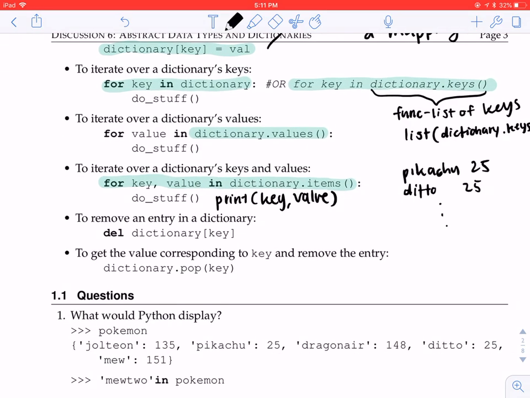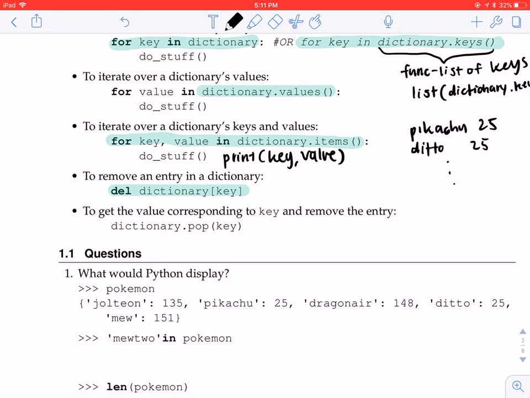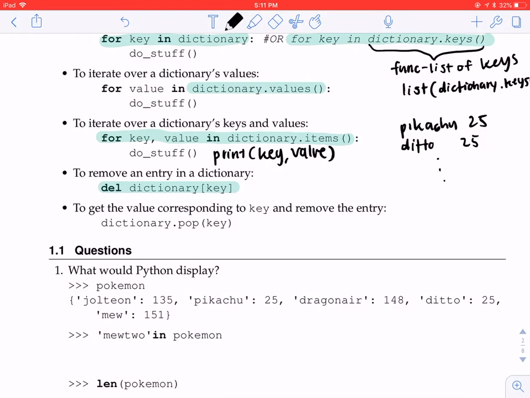Now if you want to remove an entry in a dictionary, you have this funny looking syntax, which is to use the del keyword to delete that key and its value from the dictionary. So you just use this syntax to delete the entire mapping from the dictionary.